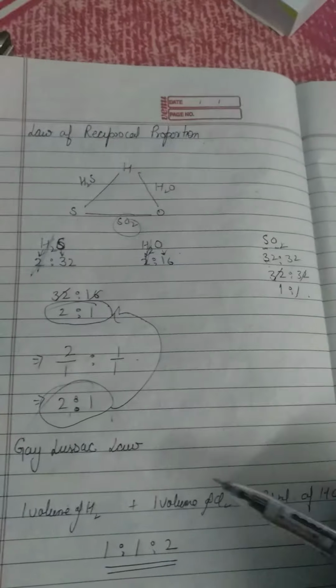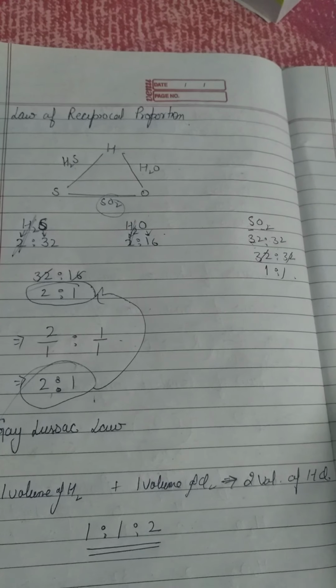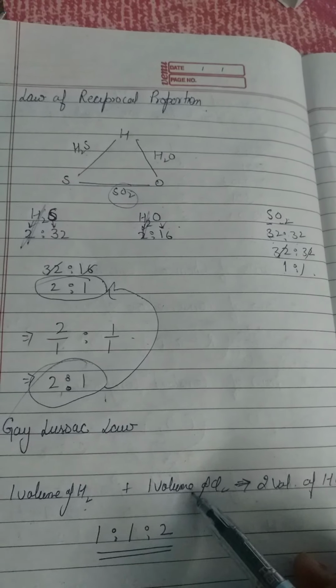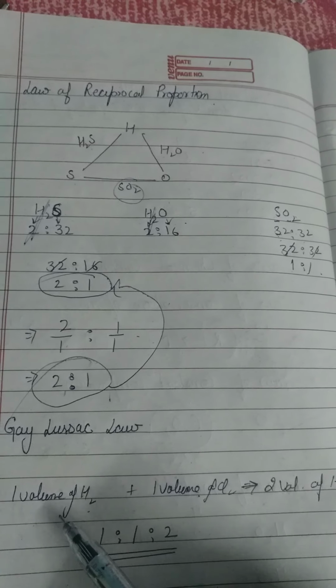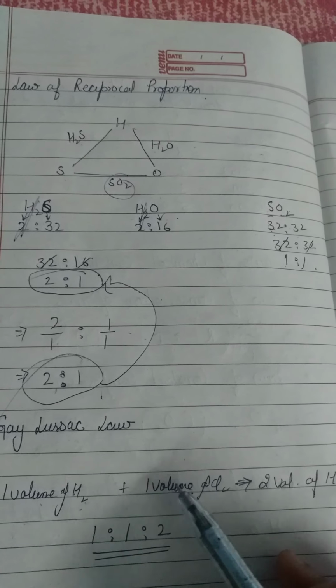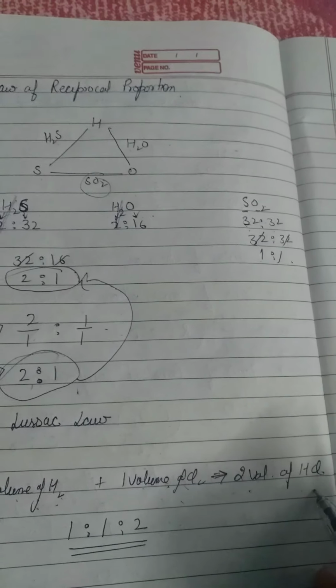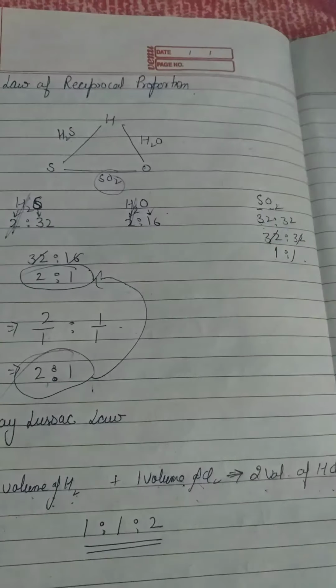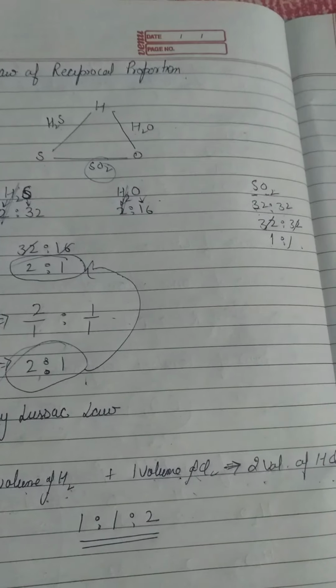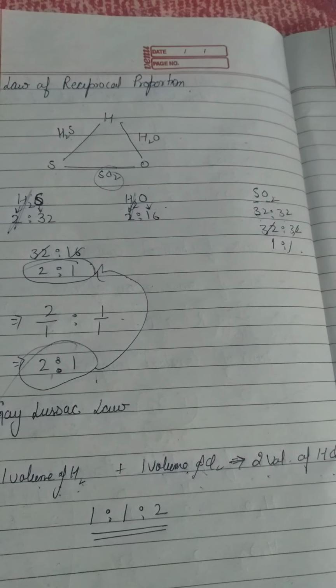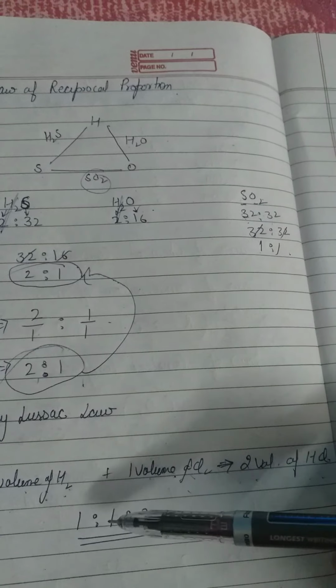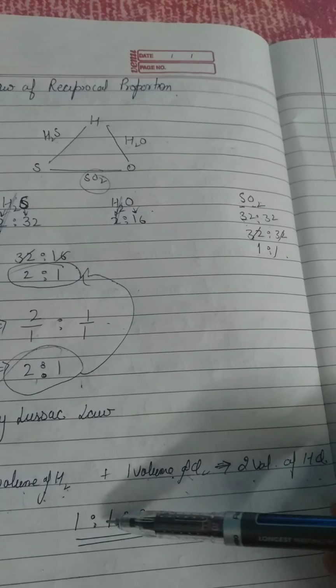Now according to the last law, that is Gay-Lussac's law, when gases combine in terms of volume, like we have one volume of hydrogen and one volume of chlorine, then they will form two volumes of hydrochloric acid. And if you take the ratio of all the reactants and products, the ratio is the simplest, 1:1:2.